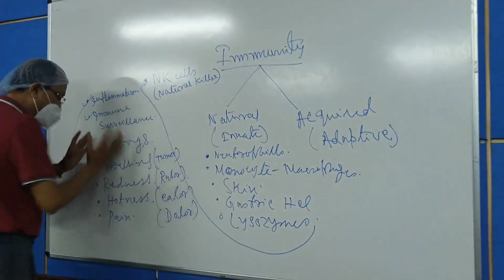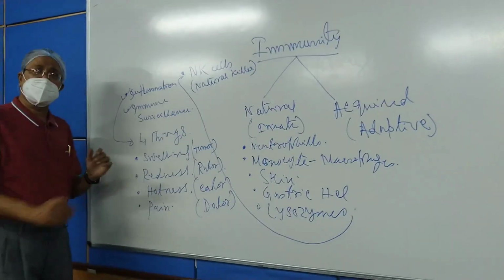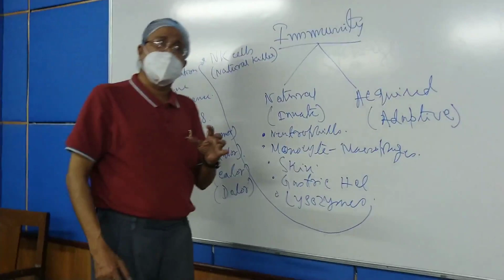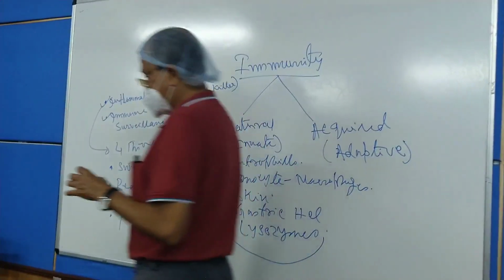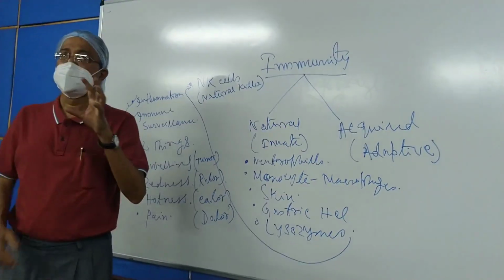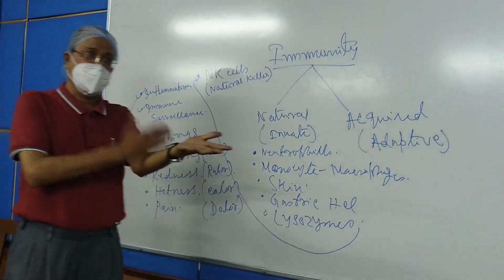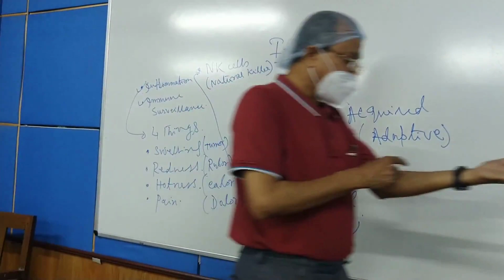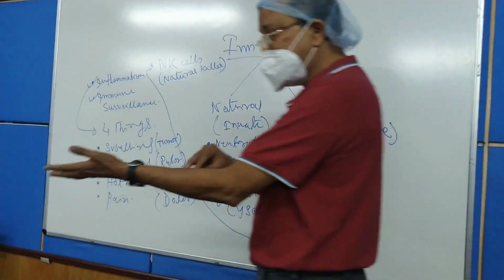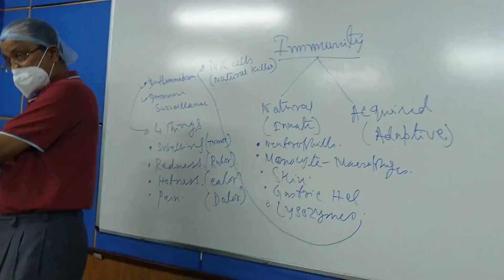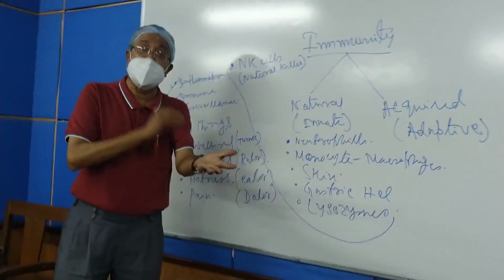So these are due to the vasodilatation taking place locally as a response to the stimulus given. Say for example, if there is any striking on any part of your person, you will see immediately there will be swelling of that part, redness of that part, there will be hotness of that part, and you will feel pain from the part.